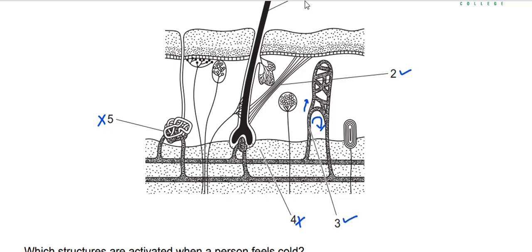So 3 will be activated and 2 will be activated. So the answer for this question will be C, and all the other options A, B and D are wrong because B and D talk about the activation of the sweat gland, while A says there will be activation of the fat, and the fat is not activated in any case. It remains as such.